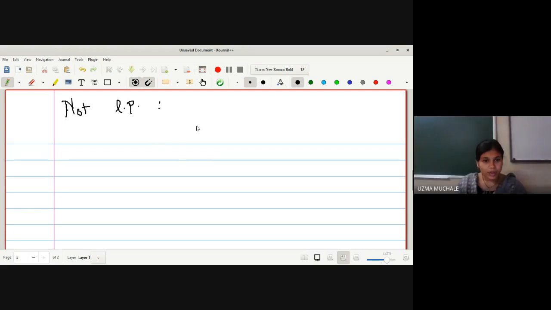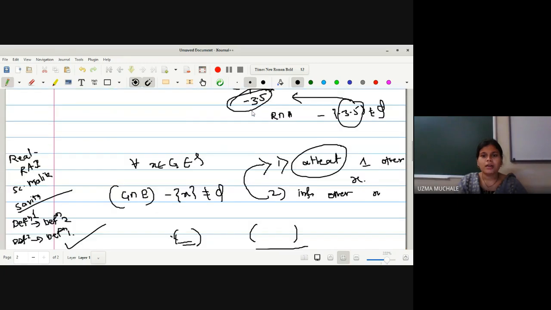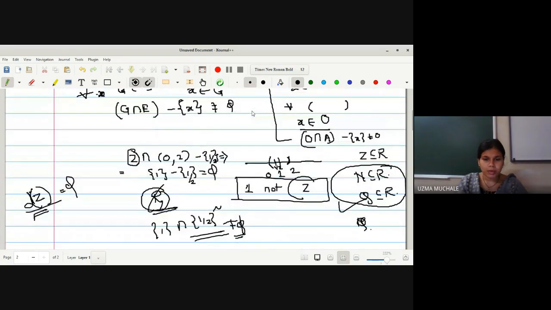Before that, we should also write down the consideration for a limit point. Let me write down the definition of limit point here. What is the definition for the limit point? For all open sets G containing x, this is the important one. We have to verify the definition for every open set. That's why we are selecting the minimum interval on the real line also. Just now I showed you the example of one. One is not a limit point of Z, but I can select a larger interval, right? No one has told me this.